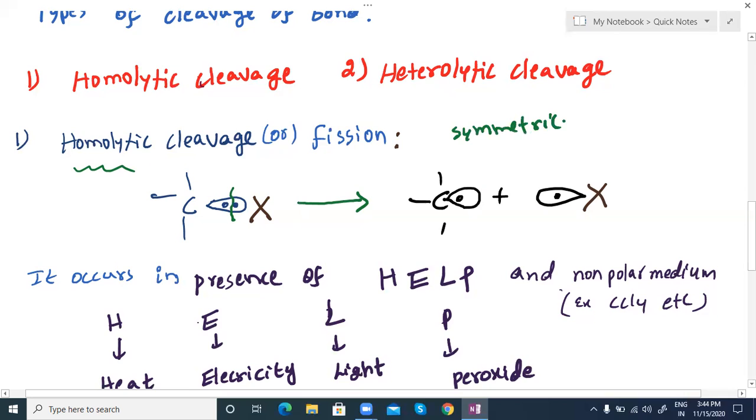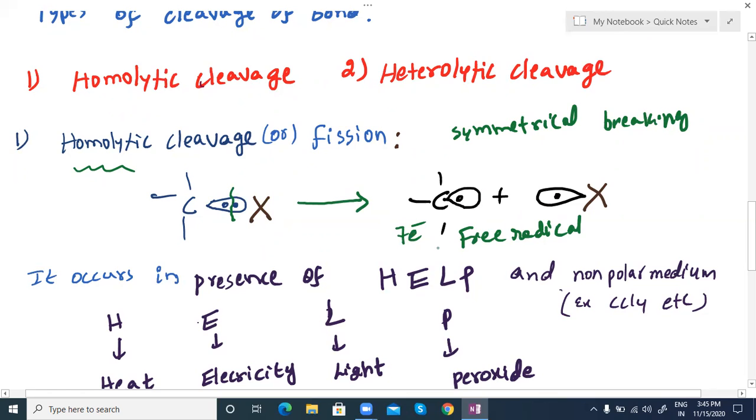Symmetrical means exactly half we are breaking. That is what we call homolytic. Then we are getting single electron systems. These are free radicals. These are highly reactive species because here we have only a 7 electron system, with one unpaired electron.